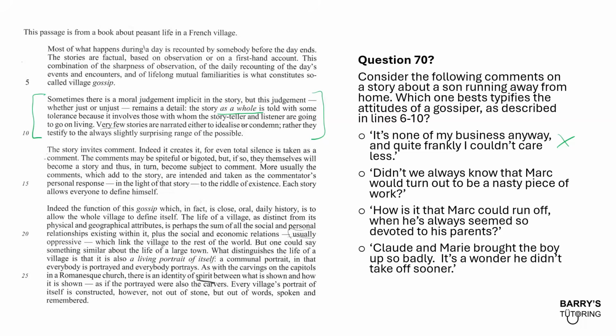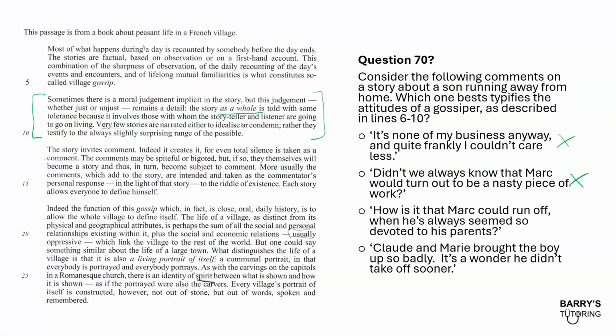Let's have a look at B. "Didn't we always know that Mark would turn out to be a nasty piece of work?" That sounds like just pure condemning, essentially, right? I think this is what they're referring to, saying that very few stories are narrated either to idealize or to condemn. Condemn is essentially to say that they're really bad, saying that people are not really good. So again, that's not sounding pretty good.